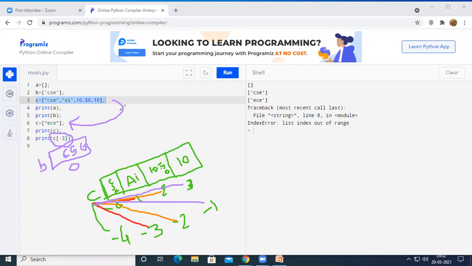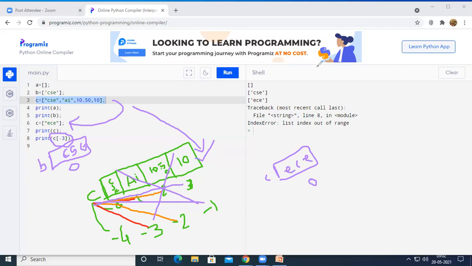So first, for line number 3, this will be created. Whenever line number 6 was executed, this will be updated with something called ECE, where the list is C and the index will be 0. So there exists only index 0, but at line number 8, I am trying to access C of minus 3. It will not be possible.